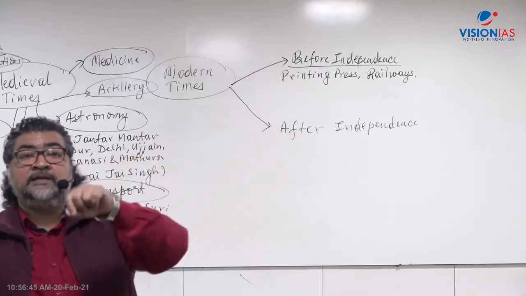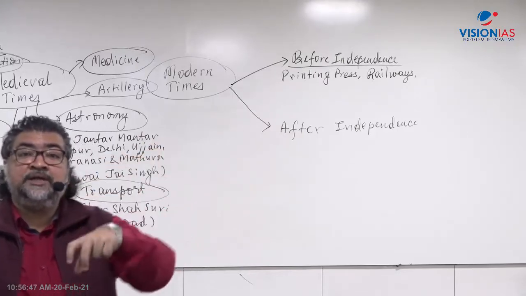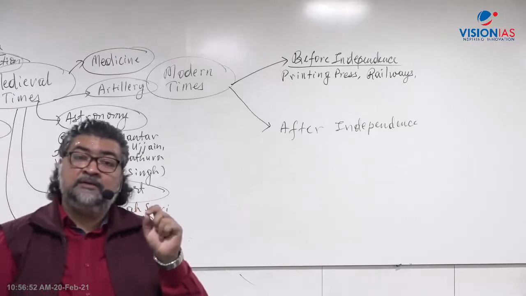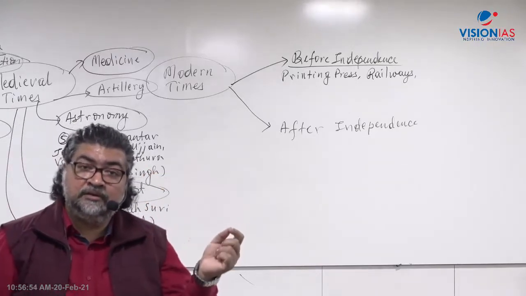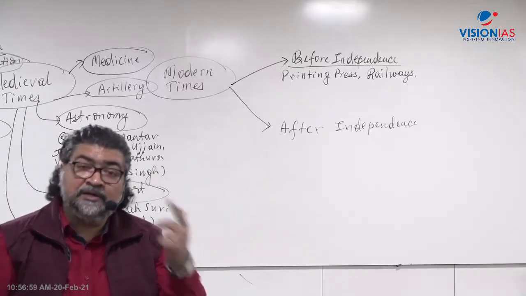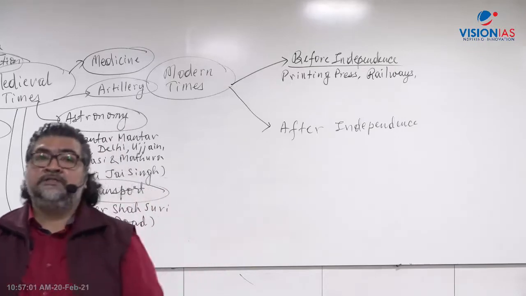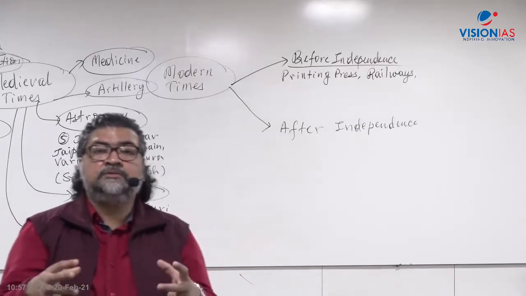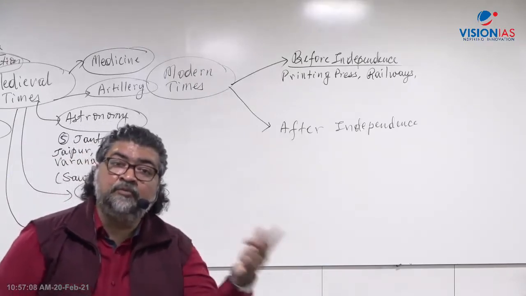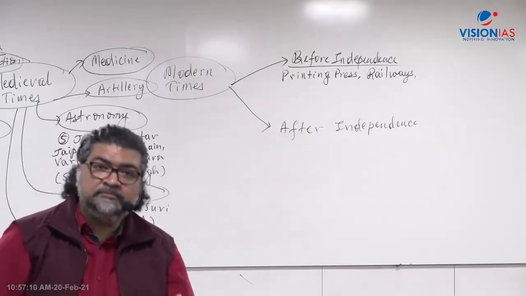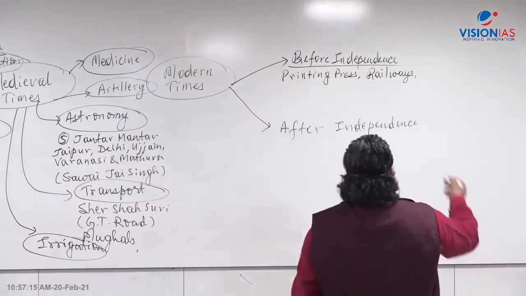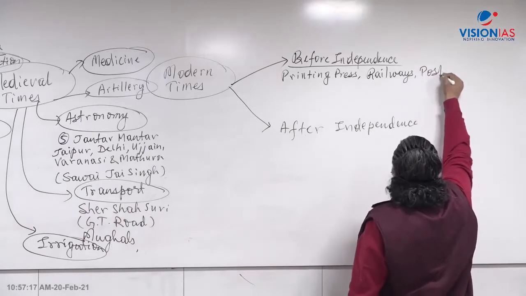In history you have read that this destroyed Indian industry. You have read about the grand old man of India, Dadabhai Naoroji's drain of wealth theory, right? But the railway proved to be a boon for Indians in terms of bringing Indians closer and also helping in the freedom movement, right? Railway became a part of it. In the same way, the printing press technology also. Railways, then post and telegraph.